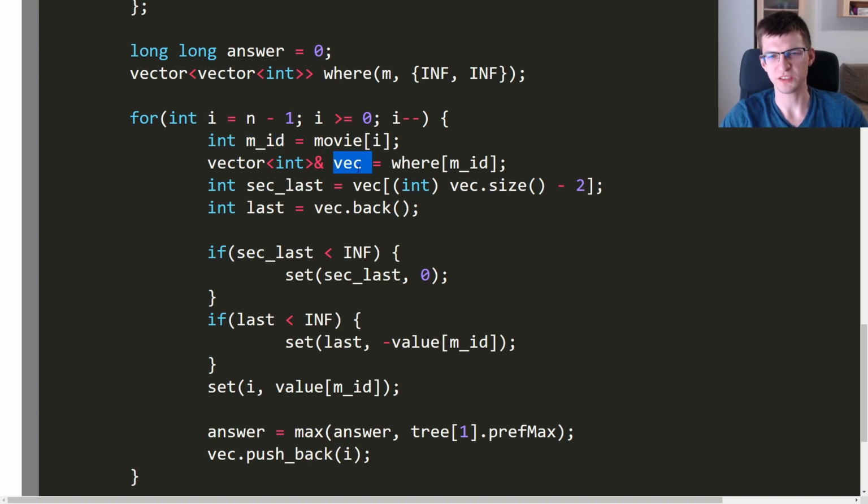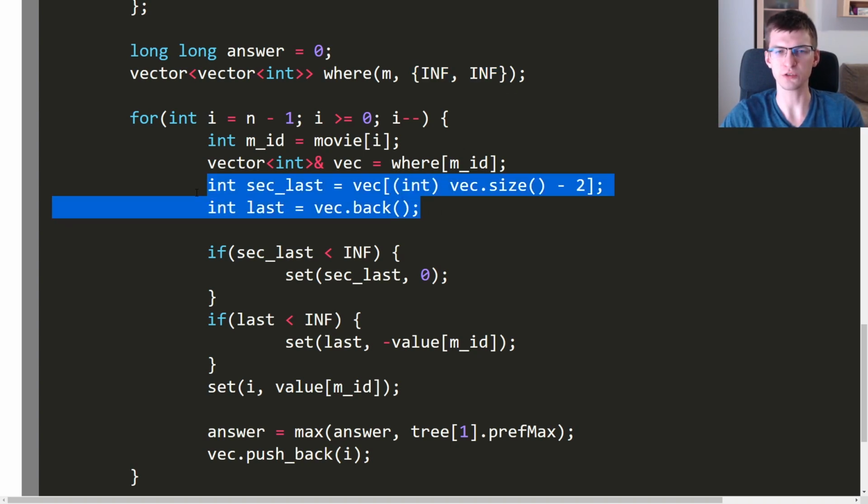Vec is, for simplicity, the name for this vector of occurrences of this movie. Last is the last element of the vector, second last is the second last element. And now, thanks to the fact that here I put by default a vector of 2 values infinity, I don't need to make an if for an empty vector, or a vector of just size 1. I prefer to put ifs here instead of making ifs later. Infinity here is very convenient.